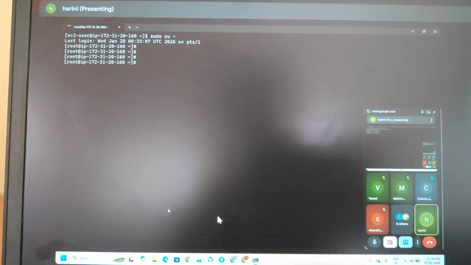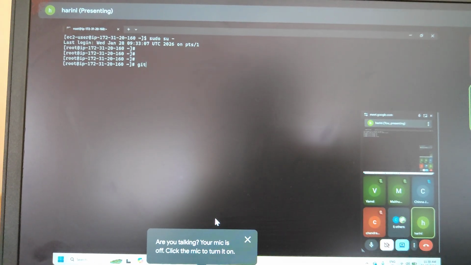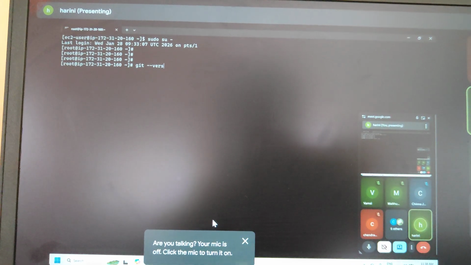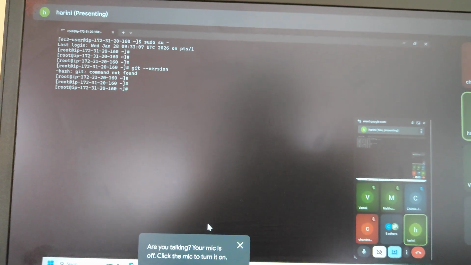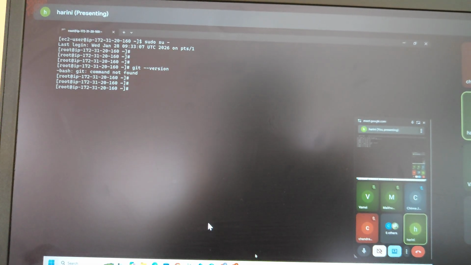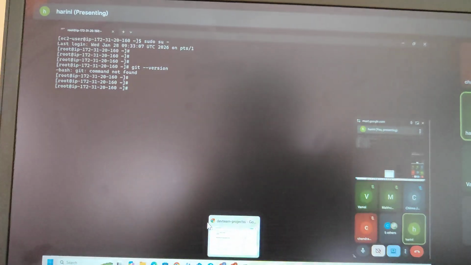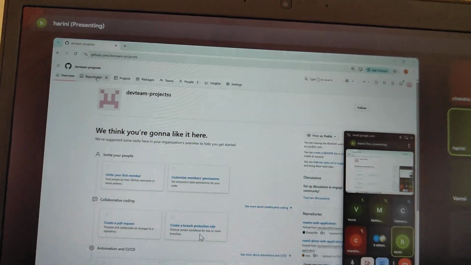Now we can check git hyphen hyphen version, to see whether the Git software is available or not. So now I want to implement the project. So this is the application.